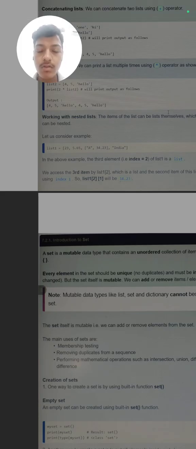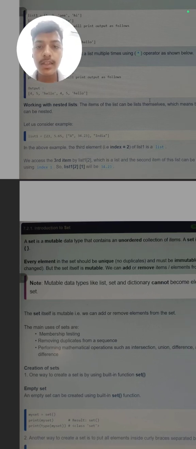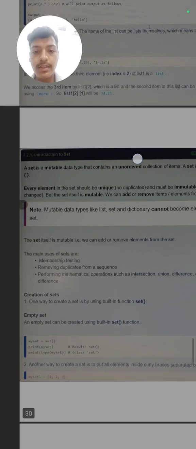What are sets? Set is also a built-in data type in Python. Set is a mutable data type that contains an unordered collection. If we write a set, it does not come in ascending order, descending order, or alphabetical order, A to Z or Z to A. It will come randomly, in some random order, and it is a mutable data type. What is mutable?